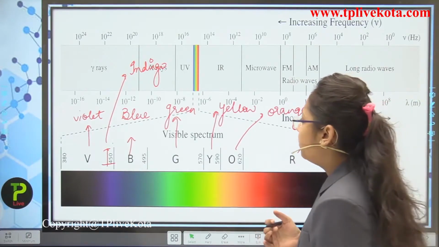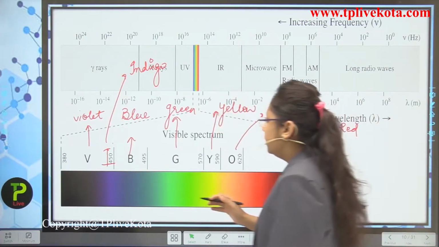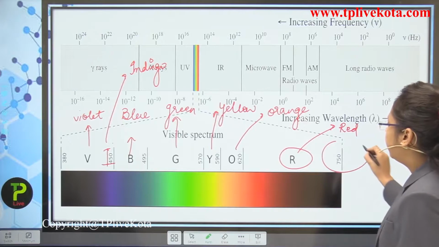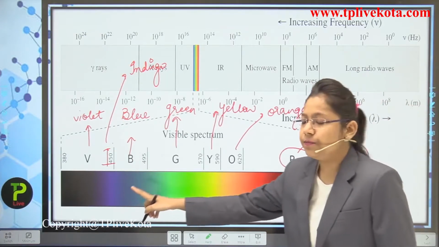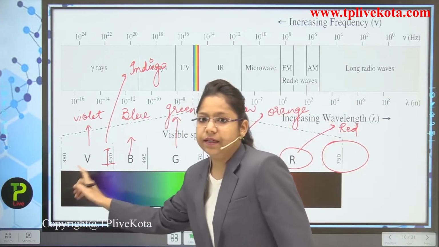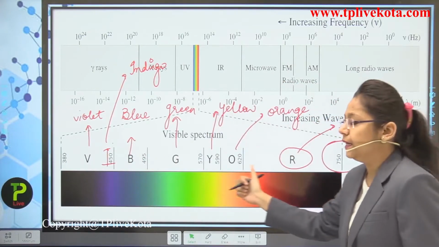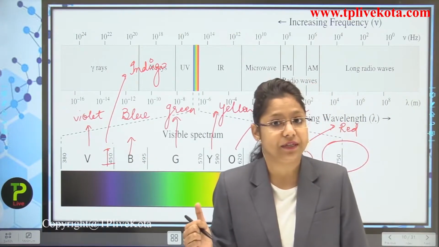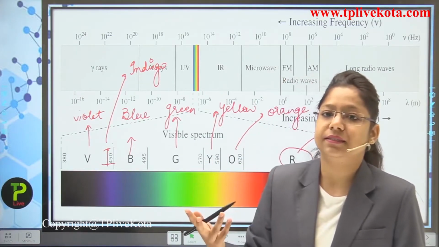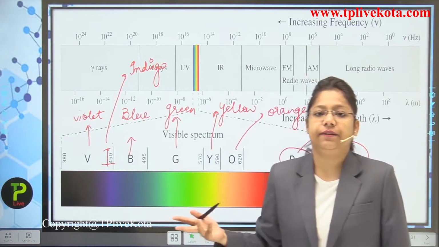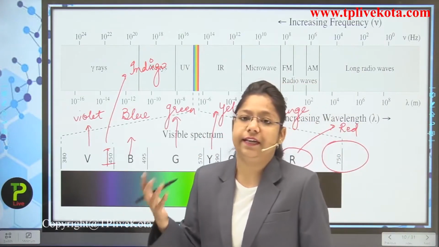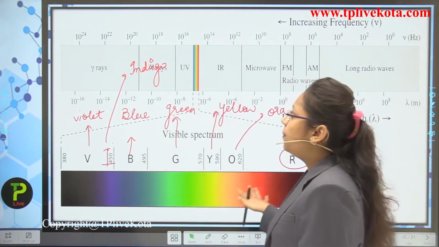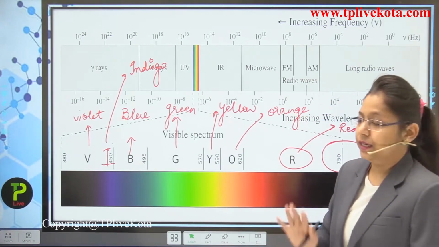Now you can see here, students, that the red light is towards the greater wavelength. From 380 it increases, and then it ends at 750 nanometers. So you can imagine that it is the greatest wavelength and the red region experiences more. So it is all about the electromagnetic spectrum.